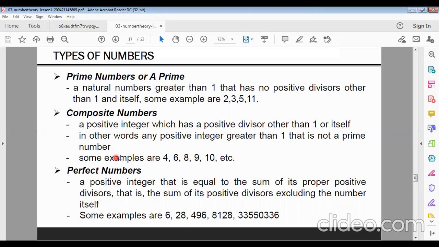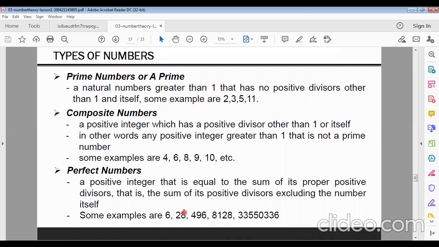Now what is a perfect number? A positive integer that is equal to the sum of its proper positive divisors, that is the sum of its positive divisors excluding the number itself, is called a perfect number. Remember it. Very important definition. Some examples are 6. Actually, 6 has divisors 1, 2, 3. If we add 1 plus 2 plus 3, then we get the original number 6. This is why it is a perfect number.